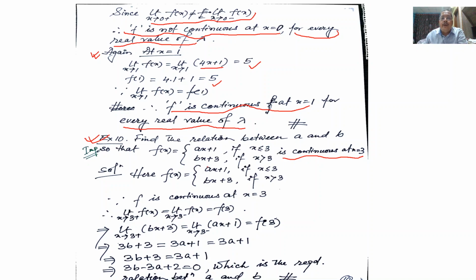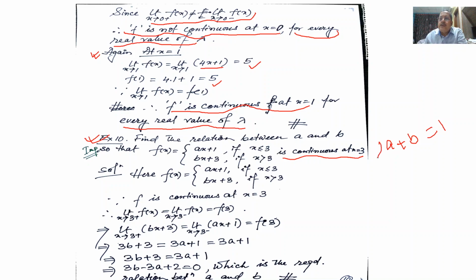We need a relation between a and b. Suppose I say a plus b is equal to 1, that is a relation between a and b.